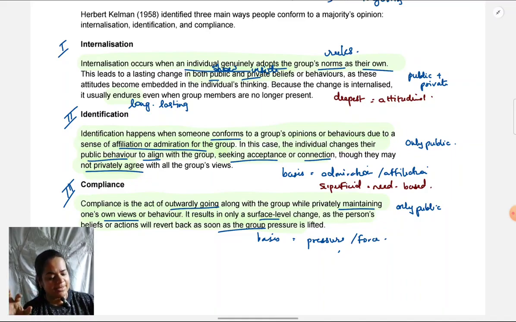And finally, compliance is the most superficial type of change. It is pressure based change, it is out of necessity, like out of not being able to stand up at that time for one's needs, like out of force that change is taking place and for no other reason.